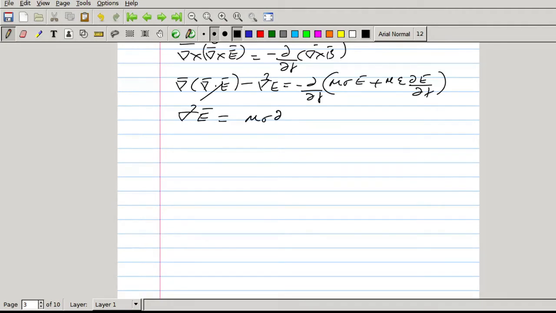mu sigma dou E by dou t plus mu epsilon dou by dou t of dou E by dou t, which is dou square E by dou t square. So this is equation number 14.